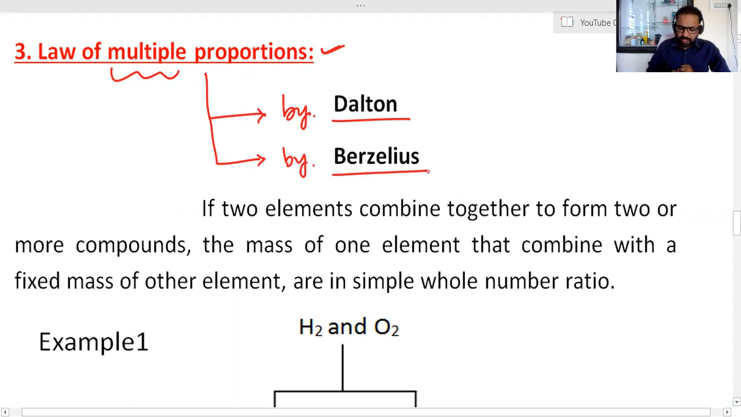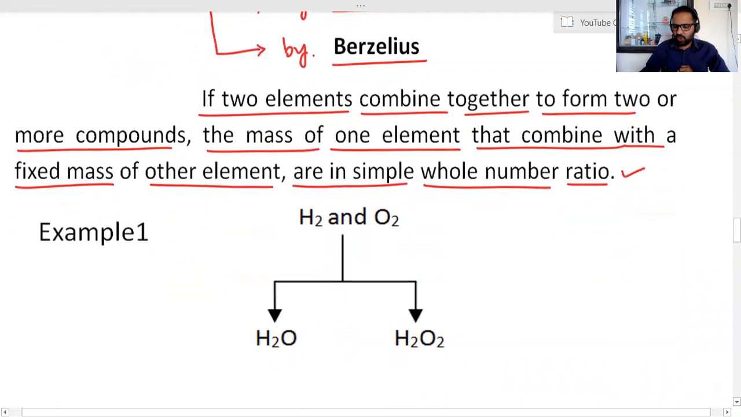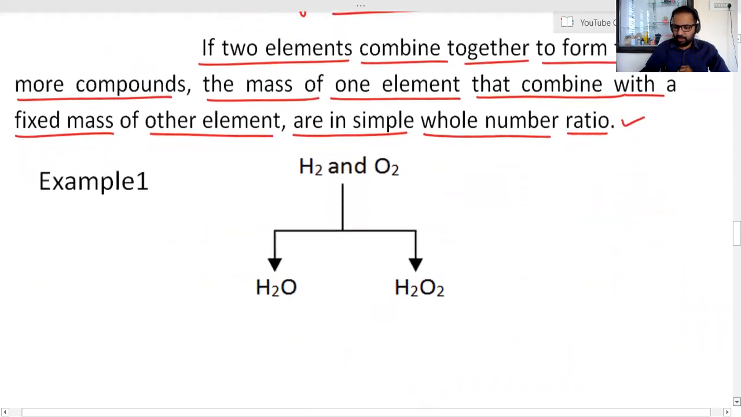According to this law, if two elements combine together to form two or more compounds, the mass of one element that combines with a fixed mass of the other element are in simple whole number ratio. So let's take an example to understand this statement in a better way.